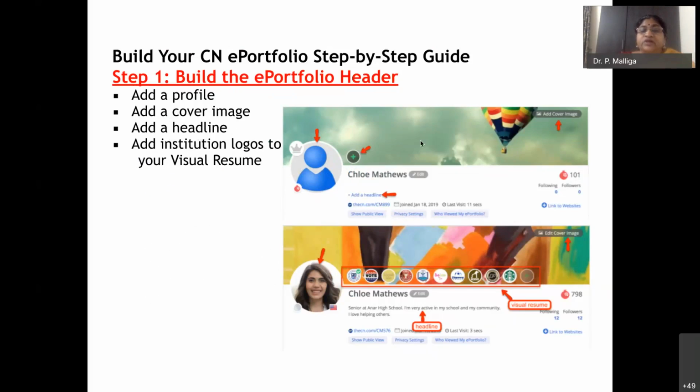If you click here, you can put your photo or your institute logo. All these make a visual resume. You can have different badges or memberships, like IEEE member. This is how you build your e-portfolio header.